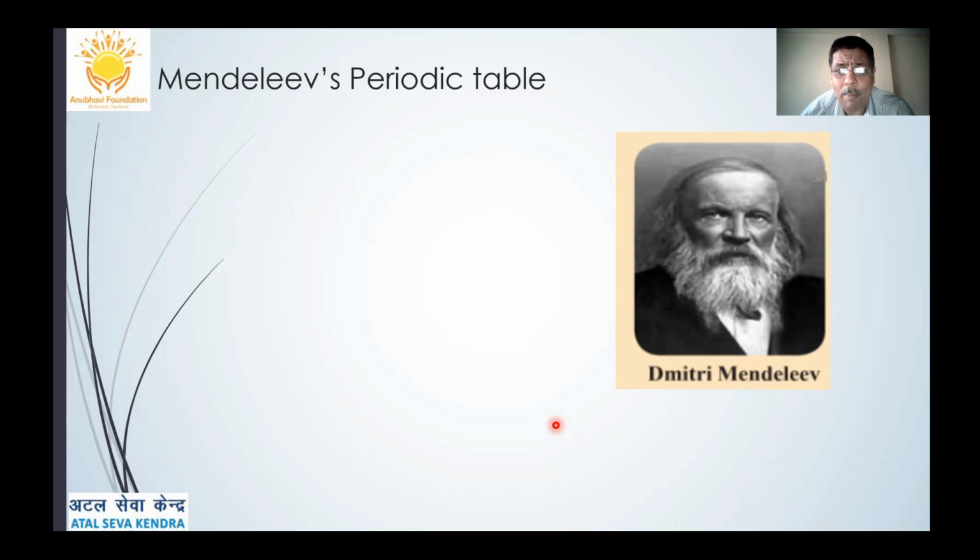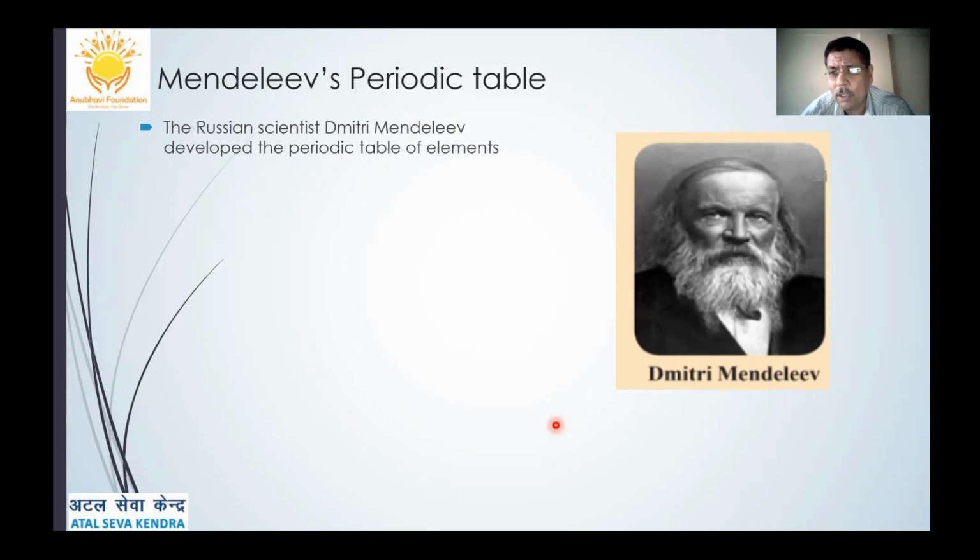It was the Russian scientist Dmitri Mendeleev who gave the periodic table in his time, based on the classification of elements in the ascending order of their atomic masses.